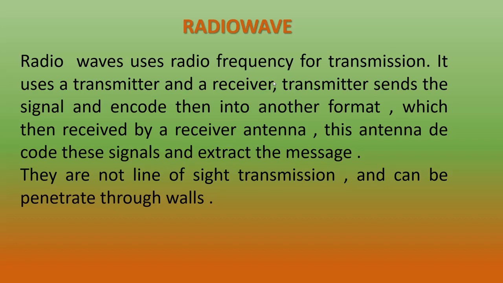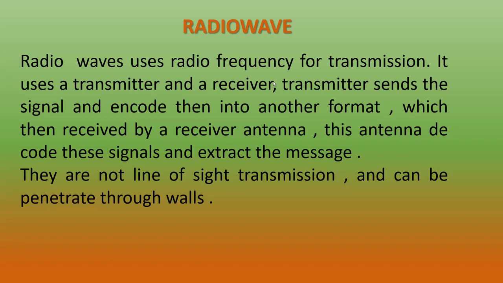That is your radio wave transmission. Radio wave transmission uses radio frequency to transmit the signals from sender to receiver. There also, both sender and receiver use two different antennas. But like microwave, radio waves are not line of sight transmission. That means signals can travel in different directions.